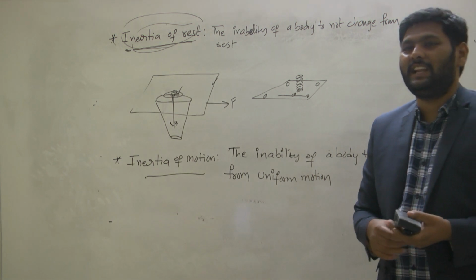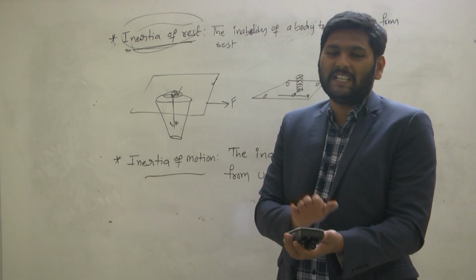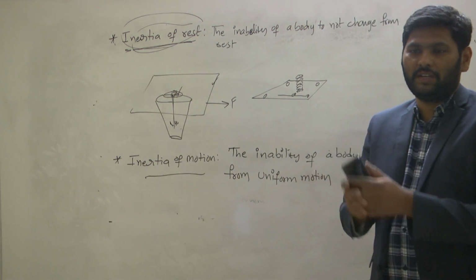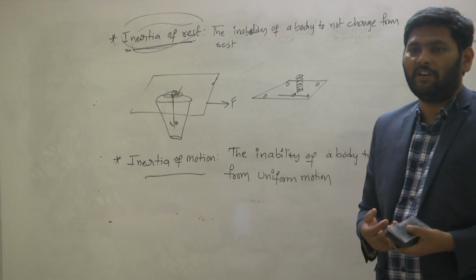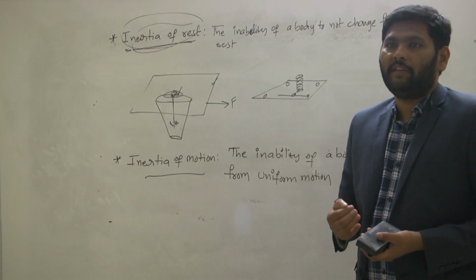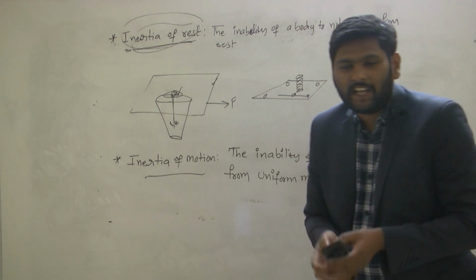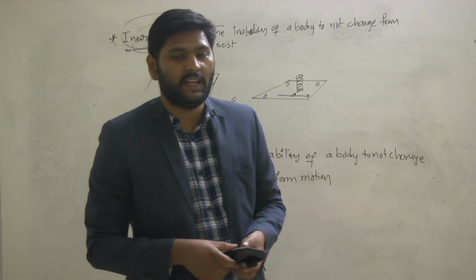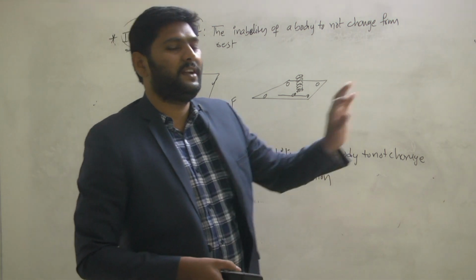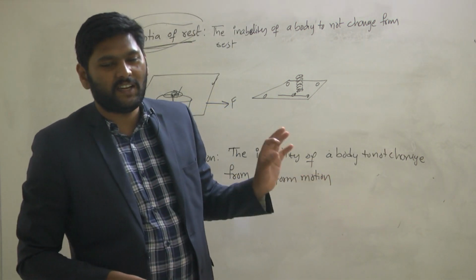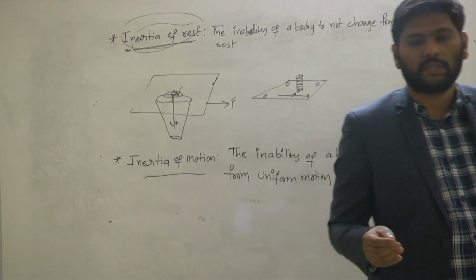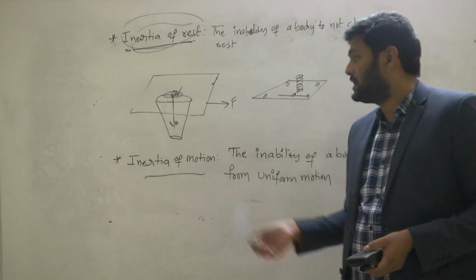Because initially the horse and the rider are in motion. Suddenly the horse stops, but we did not apply any force on the rider, so the rider moves in the forward direction. This is also because of inertia of motion. So this is the way we can give some examples related to inertia of motion.